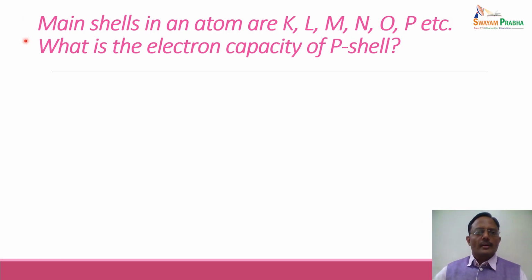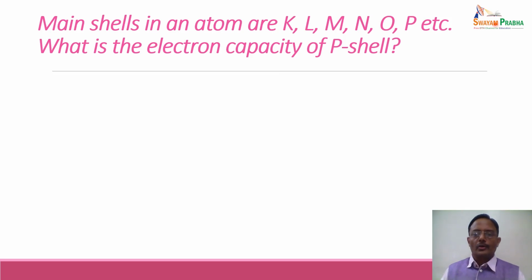Let us see what are the main shells in the atom. We represent the main shells or the main energy levels as K, L, M, N, O, P, Q, etc. Now, what is the electron capacity of P shell? We know that for K shell the capacity is only 2 electrons. For L shell it is 8 electrons. For M shell it is 18 electrons. What will be the capacity of P shell?